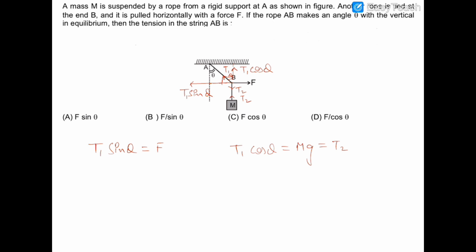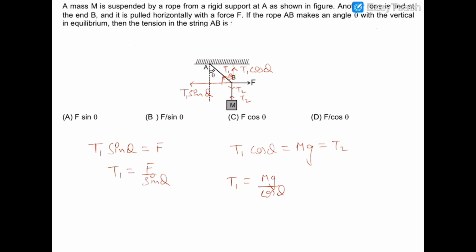So if we have to find the angle theta, we can say that T1 is equal to mg upon cos theta, and T1 is also equal to F upon sin theta.